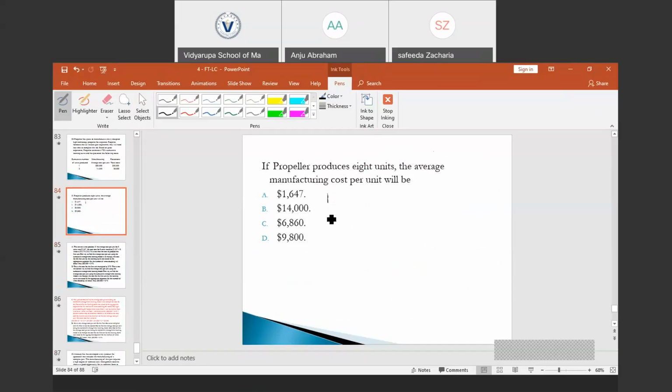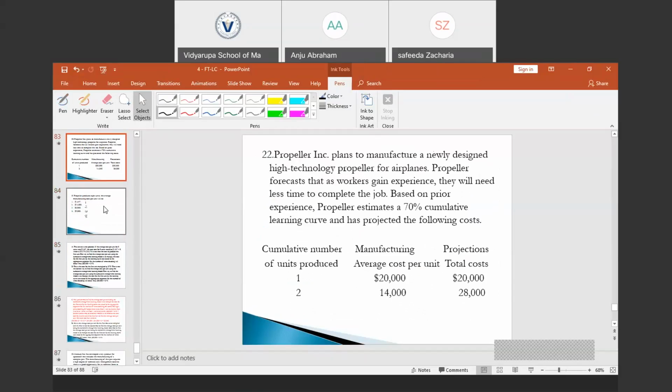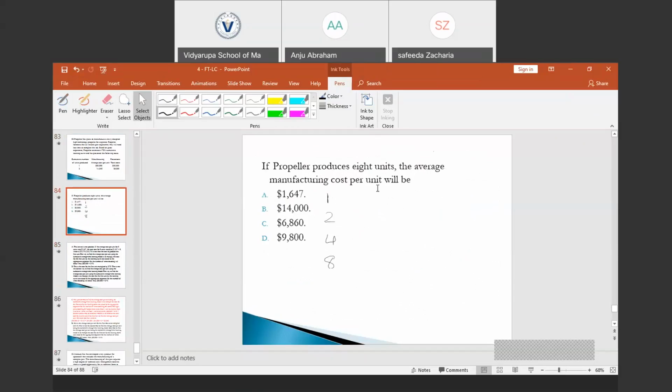For 8 units, the doubling would be 1, 2, 4, 8. For the first doubling, the average cost is 20,000. The average cost is 20,000 and the learning curve percentage is 70%. And we need to find the average manufacturing cost per unit for 8 units.